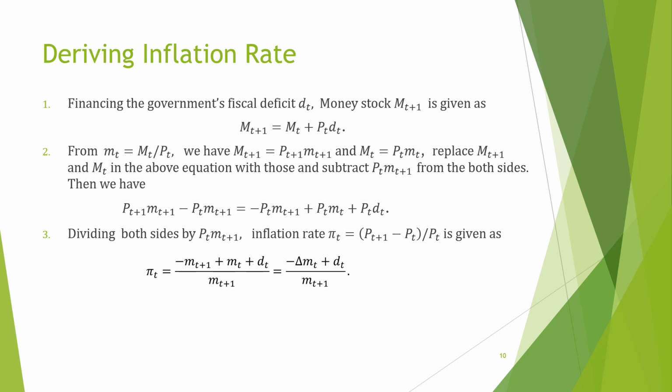Let dt be the real value of the government's fiscal deficit. To finance the deficit dt, the central bank issues money of pt times dt. Then the money stock at time t+1 increases by the amount of issuance. From the definition of real value of money, money stock can be replaced by price level times real value of money. Subtracting pt times mt+1 from both sides, we have the second equation. Dividing both sides by pt times mt+1, we get the inflation rate represented by the last equation.